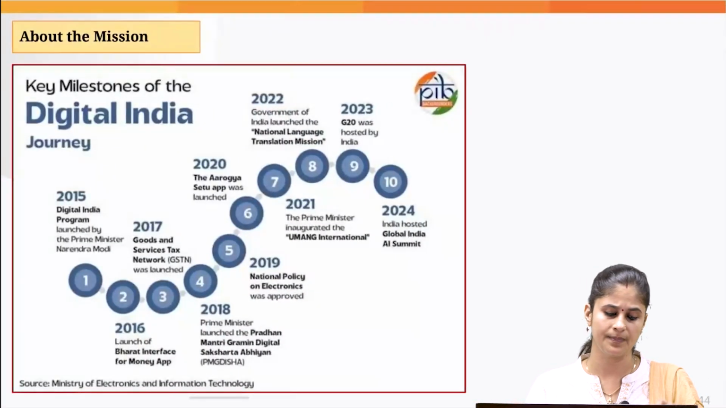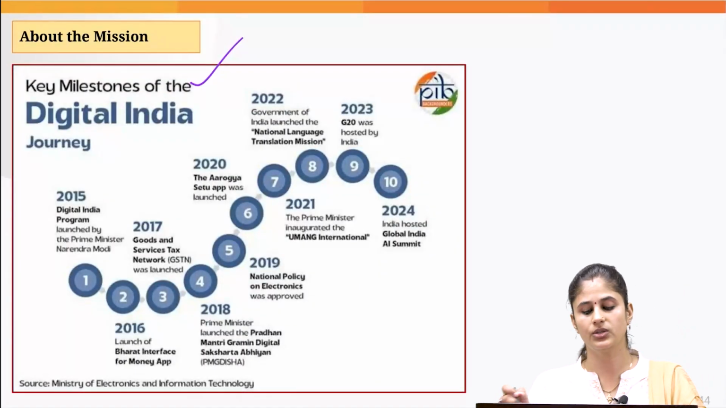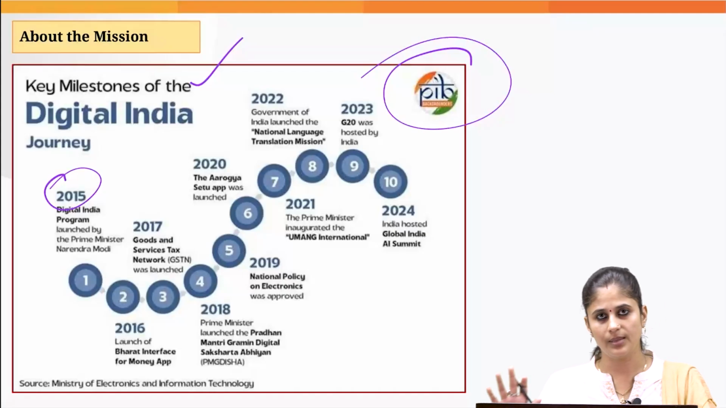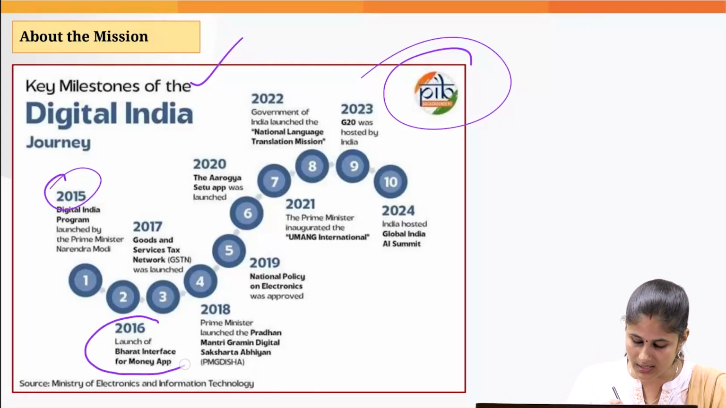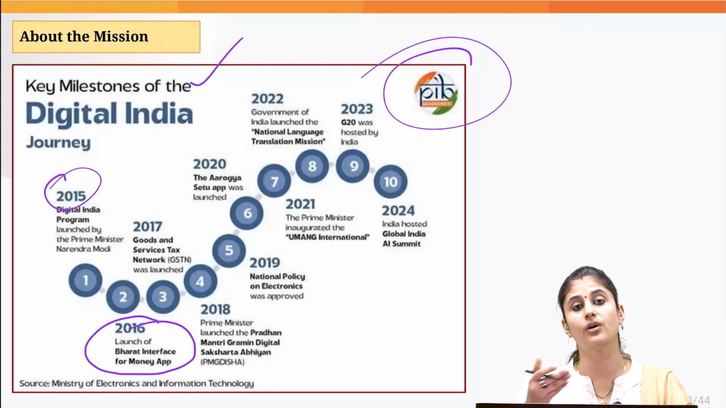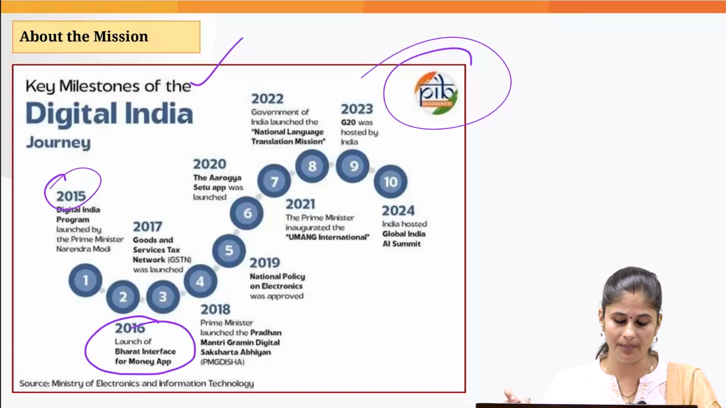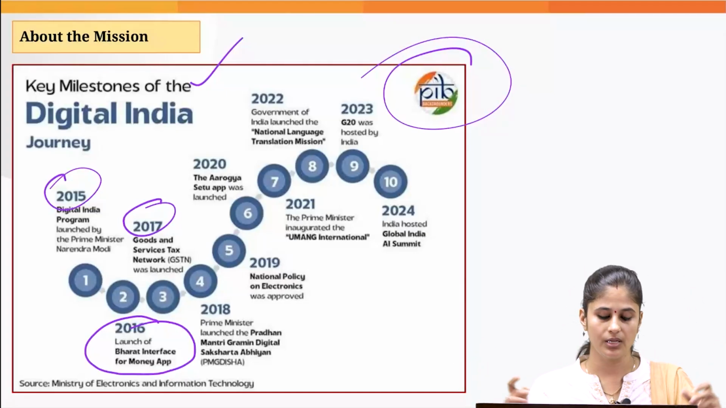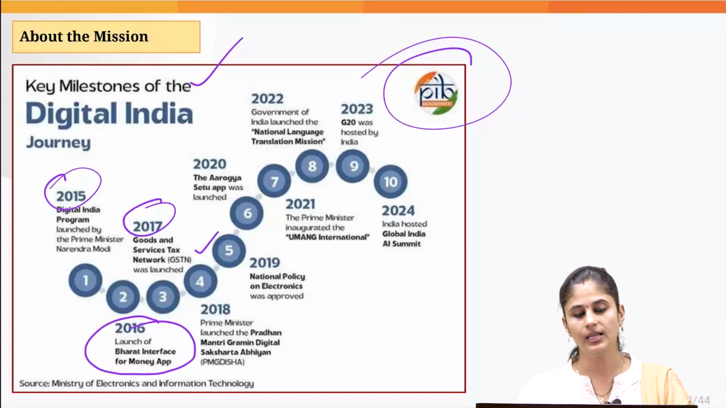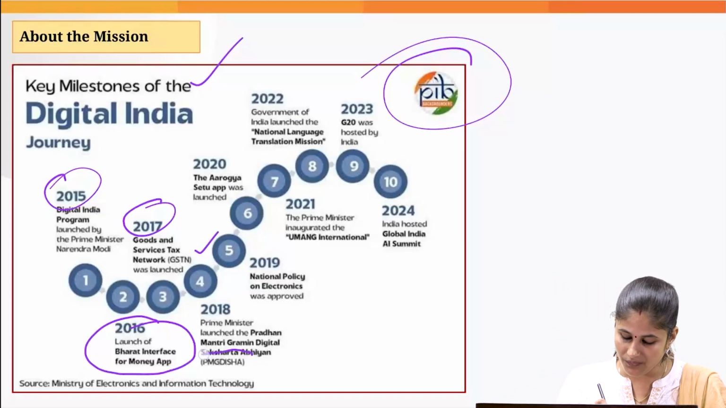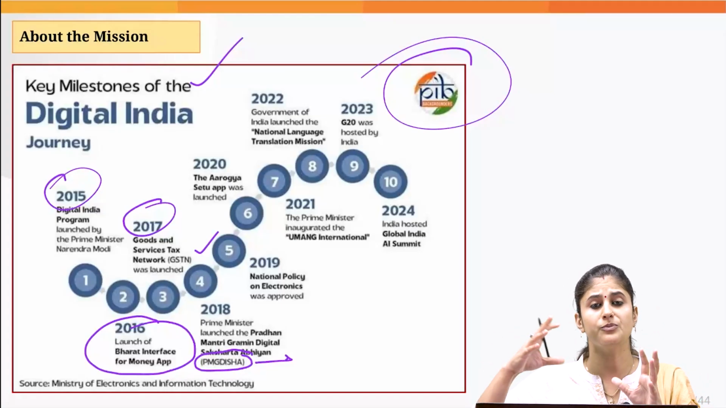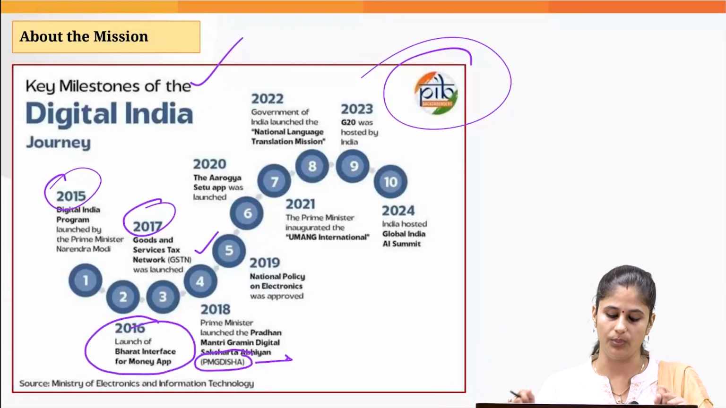Now, what are the key milestones which the PIB has highlighted? So in 2015, we came up with this particular mission. In 2016, we came up with the Bharat Interface for Money app, basically the BHIM app. Then in 2017, to improve tax collection, we came up with the GSTN network. Then we came up with the PM Disha scheme. As I told you, this intends to improve digital literacy, especially among the rural population.